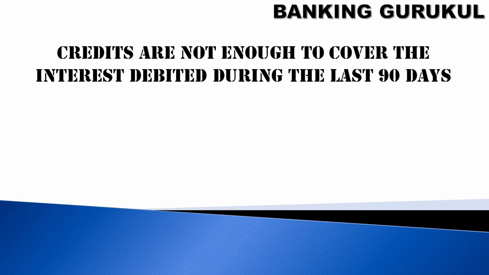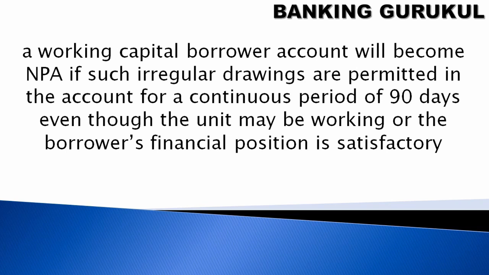Or in the last 90 days we have credits, but they are not enough to cover the interest debited during the last 90 days. For example, interest was debited for 10,000 rupees, but you have credited only 5,000 rupees. In this scenario also this account will be classified as out of order.